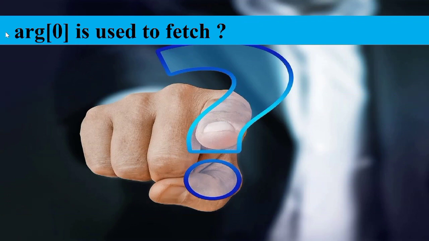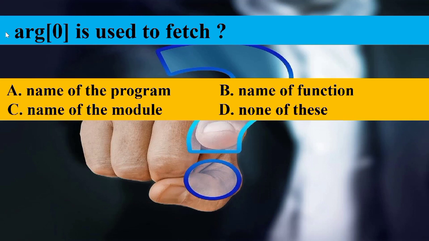argv[0] in command line arguments fetches what? argv[0] is always the name of the program. So the answer is option A, name of the program.